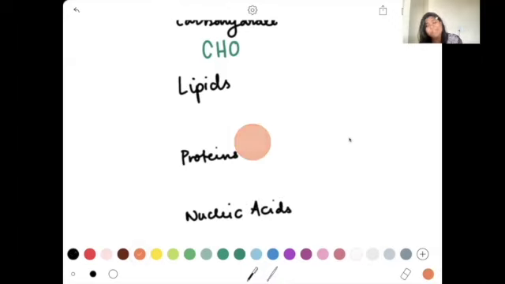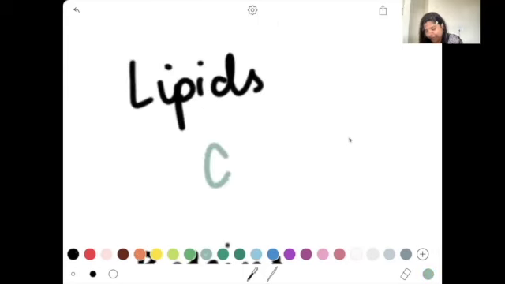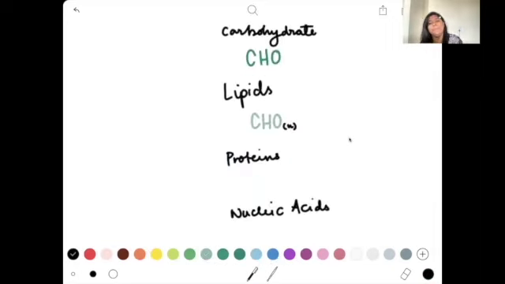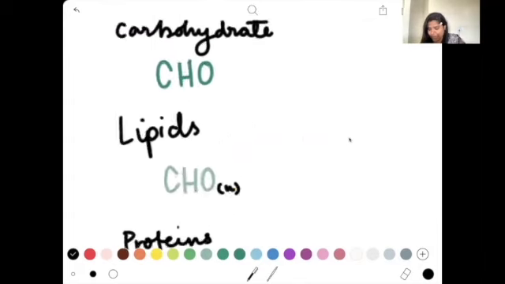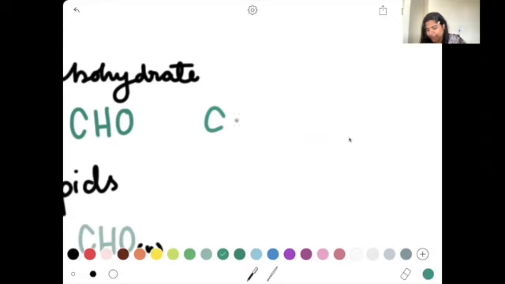Now what you're going to see in lipids is that your lipids also have carbon, hydrogen, and oxygen, but these are arranged in a more complex manner. They're not arranged in the simpler way where you have just carbon, then another carbon, then another carbon, then another carbon, which could then be attached to an oxygen and hydrogen.